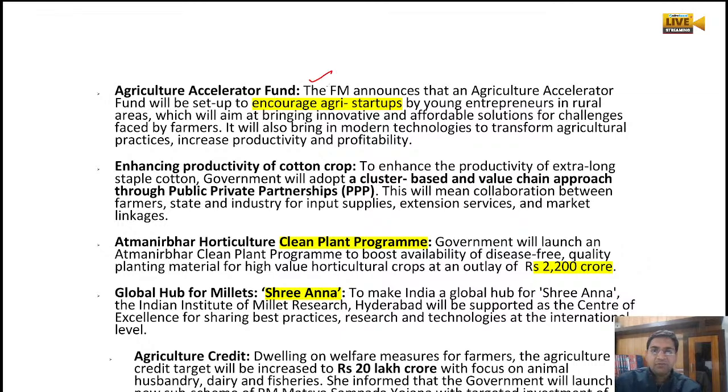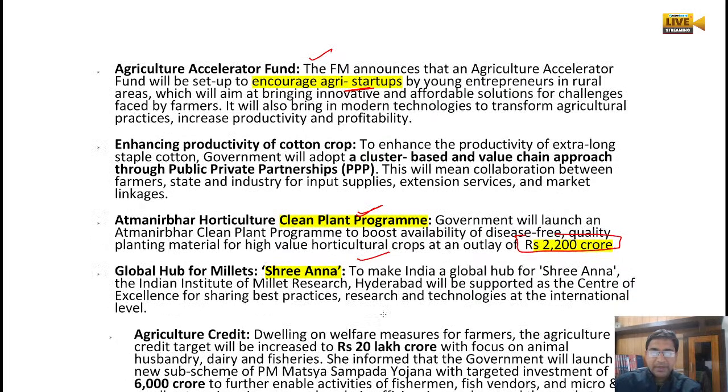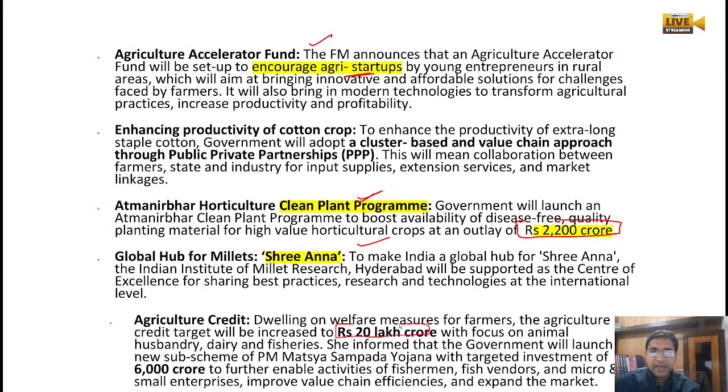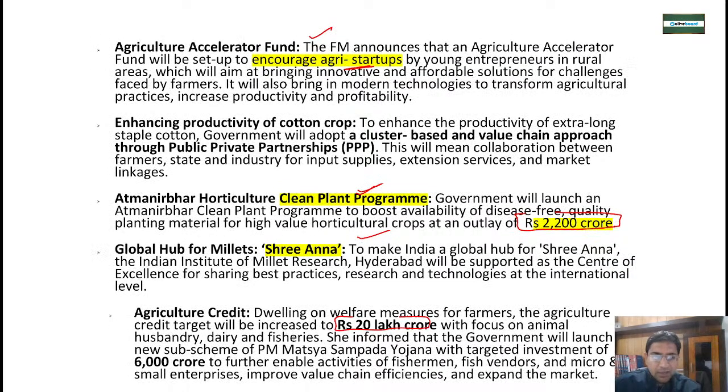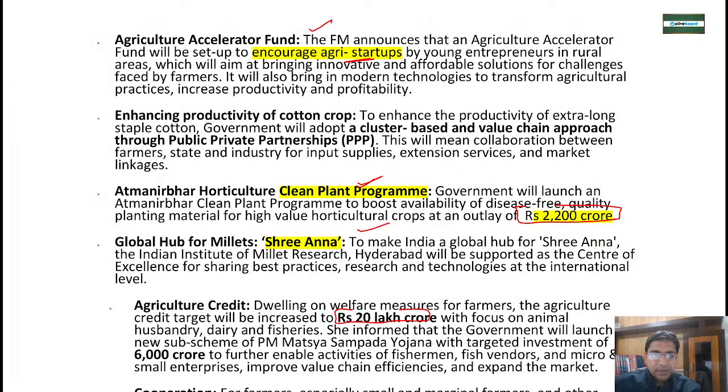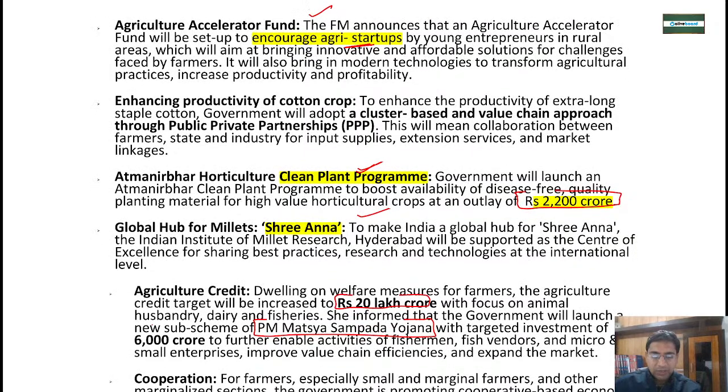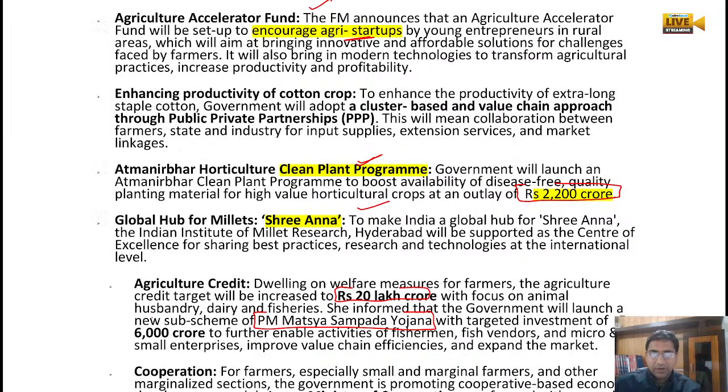Agriculture accelerator fund for agriculture startups, clean plant program, we have discussed already, with 2200 crore being provided. Then Shri Anna we have discussed, and up to rupees 20 lakh crore will be given for agriculture. Under that we have a new scheme: the government will launch the new scheme of PM Matsya Sampada Yojana, with an investment of rupees 6,000 crore for fishermen and all the people engaged in the fishery sector, right?